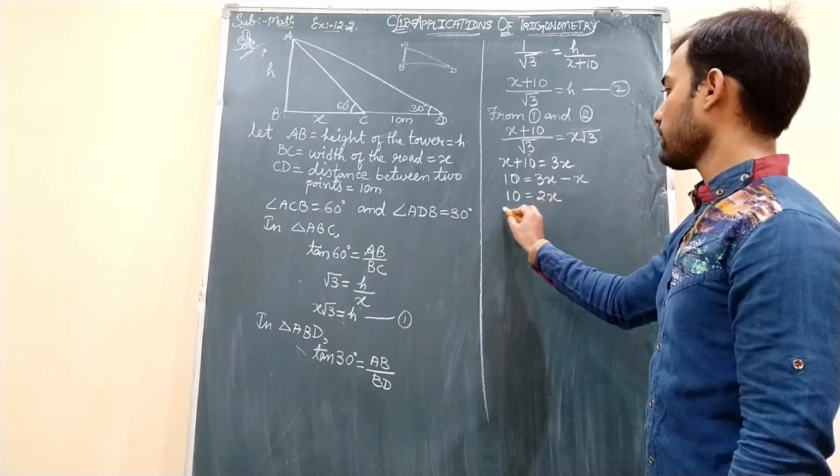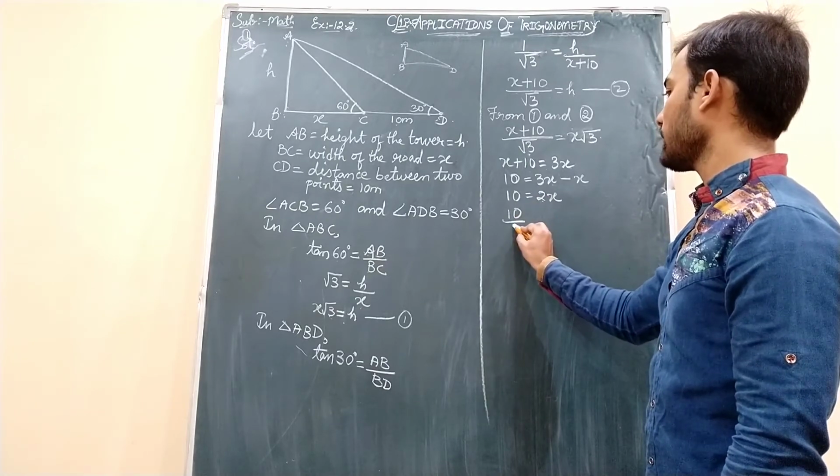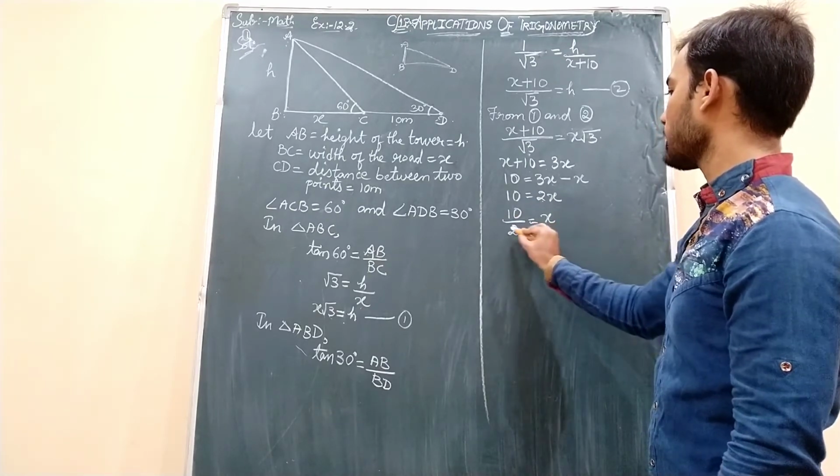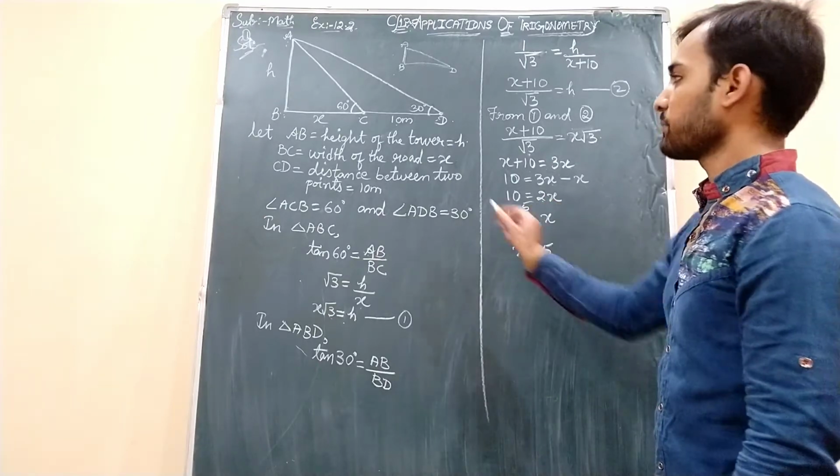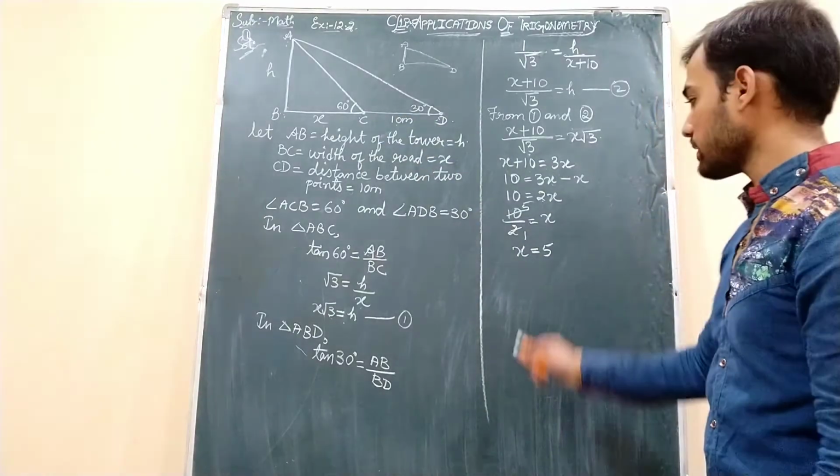This 2 is in multiplication. If I transpose it here, it gets divided. 10 divided by 2 equals x. 2 1s are 2, 2 5s are 10. So the x value we got is 5. x is nothing but the width of the road, that is 5 meters.